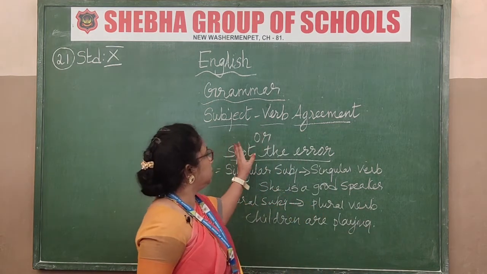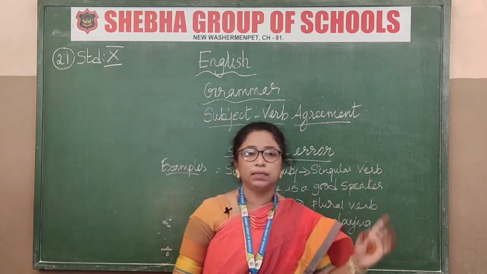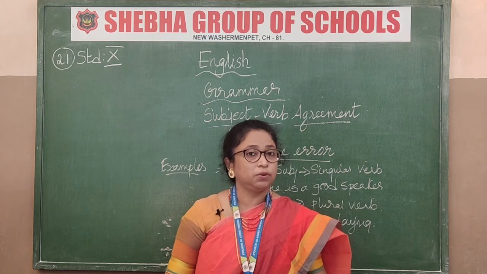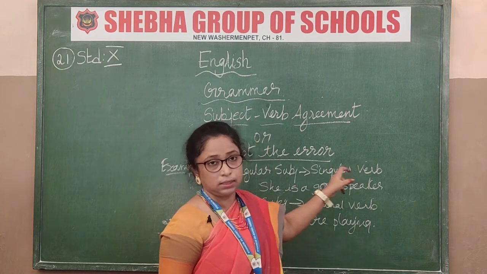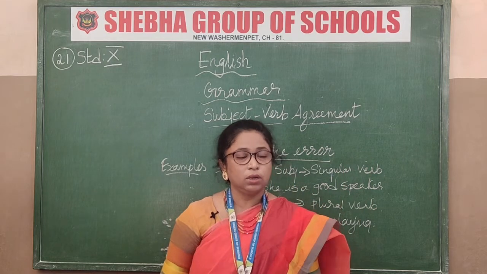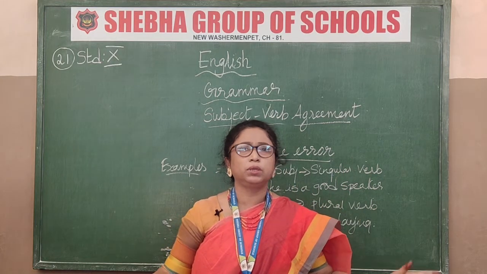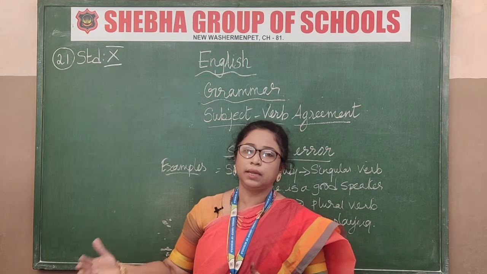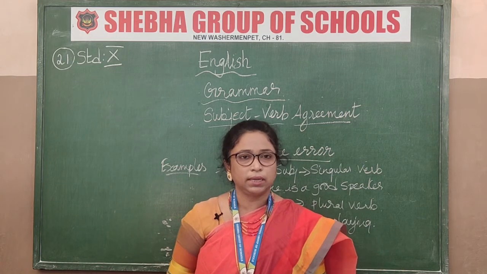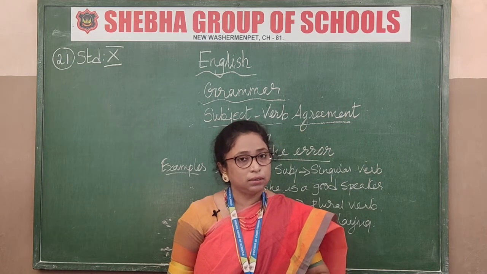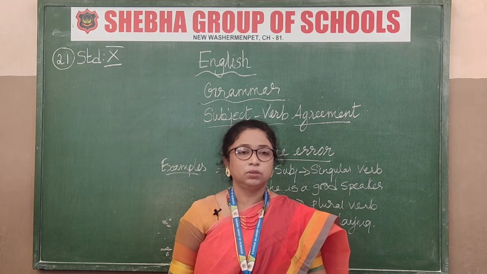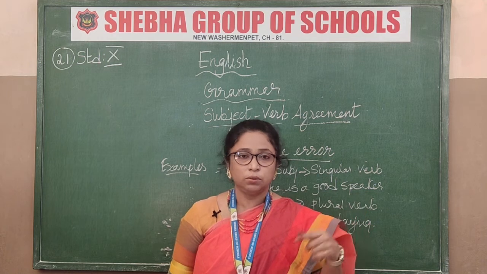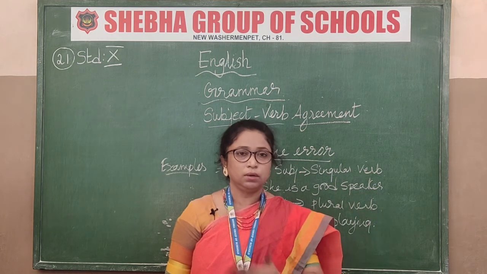This is subject verb agreement, or sometimes this will be asked as spot the errors, or error spotting. For that they will be giving you 5 sentences. You have to find out 5 marks. So it's a very important part. This is total grammar together, all the grammar part that you learn from the beginning till the end, all together is spot the errors. Subject verb agreement is one part of it only. Mostly the spot the errors will have subject verb agreement only, because there are so many rules for that.